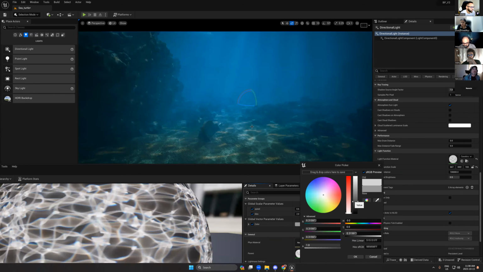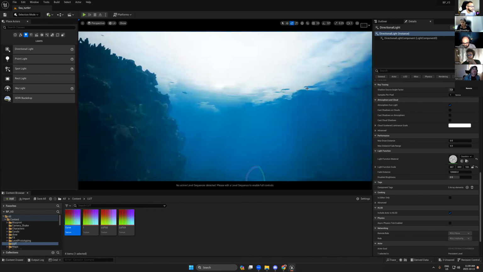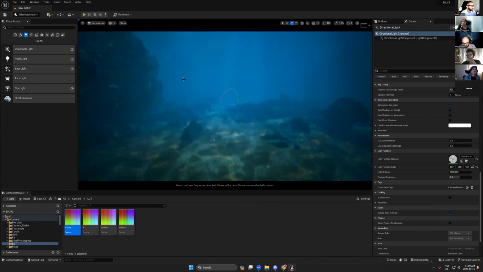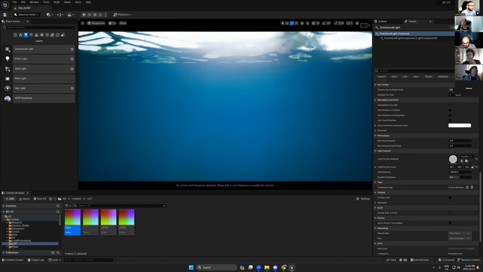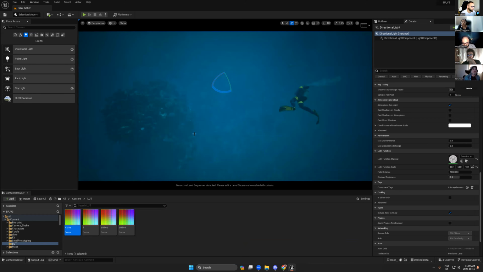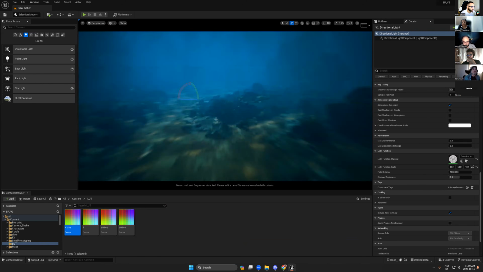Maybe yes, something like this should be fine. So now we have nice God rays. So you see, I'm at the top. Look at the bottom. You see the bottom now. When we get close, we can see.